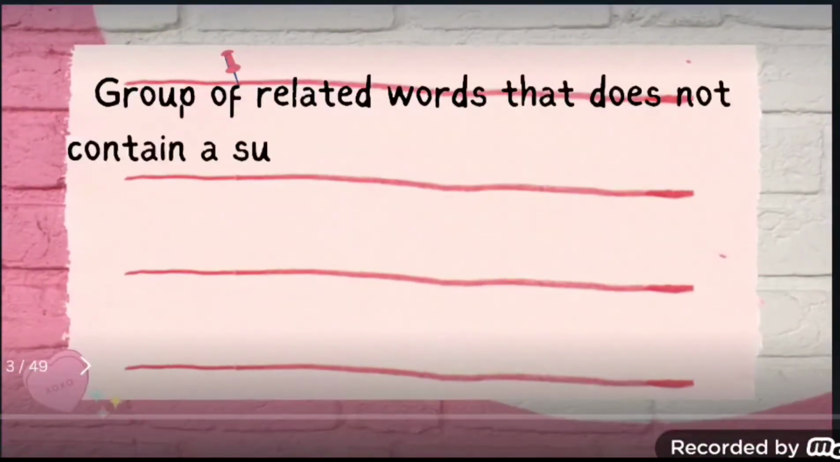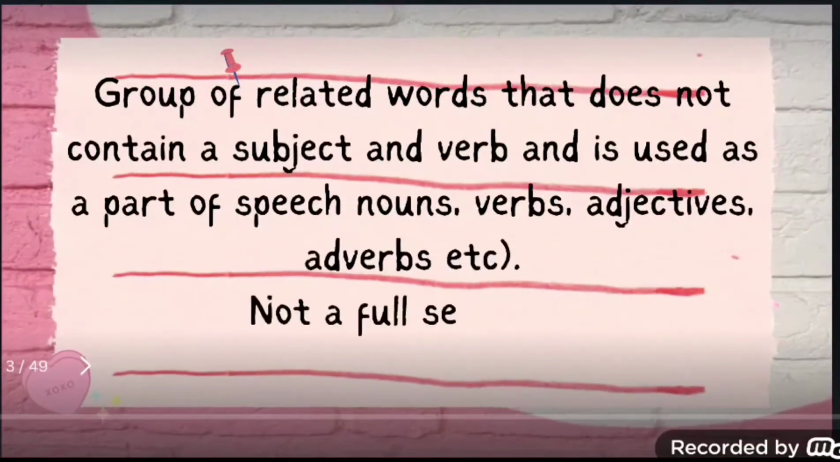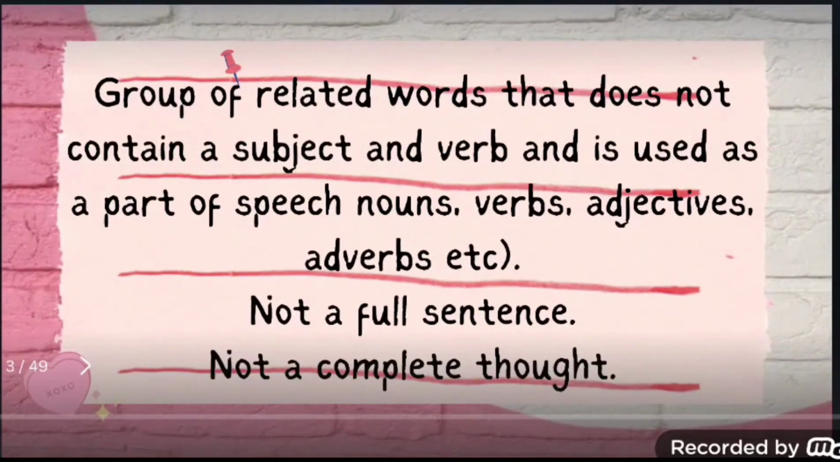First, phrases. Phrases are a group of related words that do not contain a subject and a verb and are used as parts of speech such as nouns, verbs, adjectives, adverbs, etc. Phrases cannot be considered a full sentence, nor do they have a complete thought. It is just a group of words which are used as nouns or adjectives or verbs in a sentence. Let us see some examples.